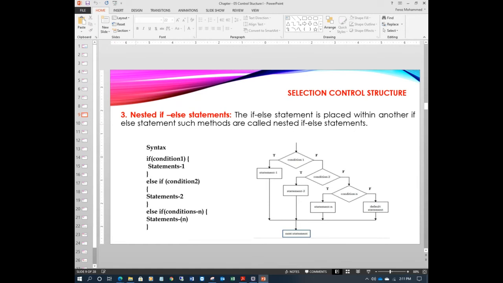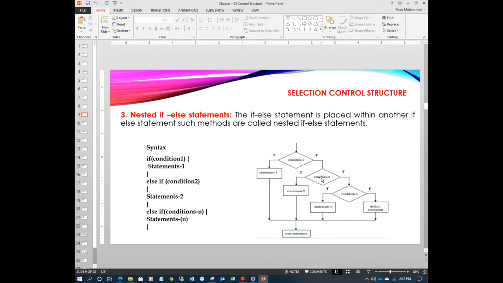Let's see the flow chart here. You see the program begins from here, right? Condition one: if it is true, you execute the statement and go to the next. Finished. Now if this condition fails, it will check another condition. Can you see here? If the condition fails, it will keep checking conditions until it finds a true condition.